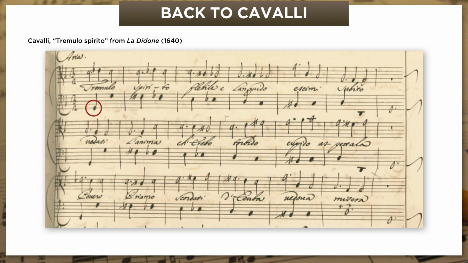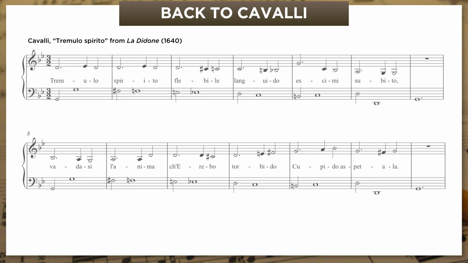It starts on G, leaps up to another G, and then starts its descent. But instead of going down the natural minor scale, it moves chromatically 1/2 step at a time. Here it is in modern notation.